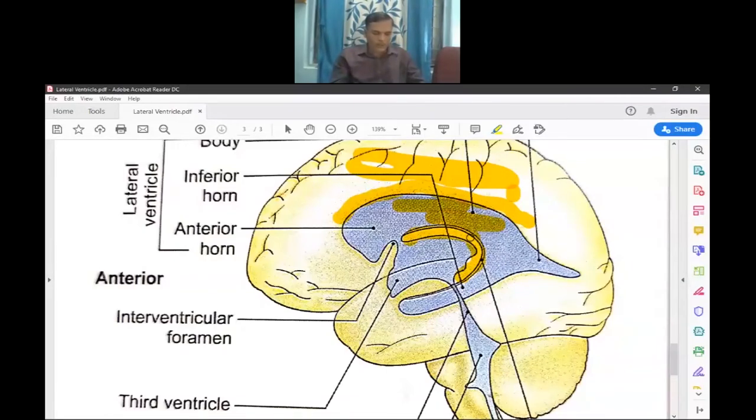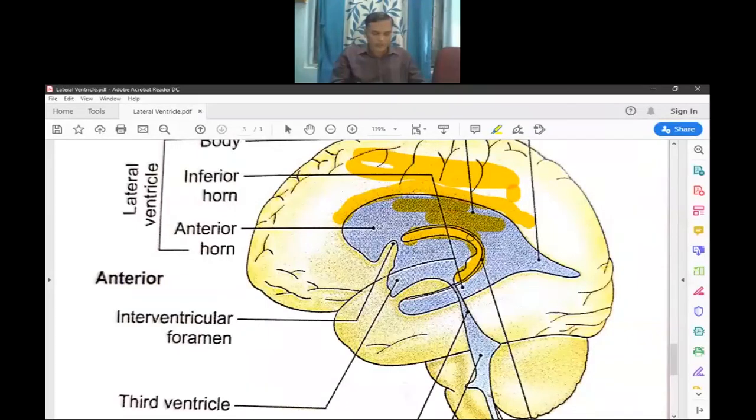Then the medial wall. The medial wall of the central parts is formed by the septum pellucidum, a thin layer covering the lateral ventricle. Below the septum pellucidum is the body of the fornix.